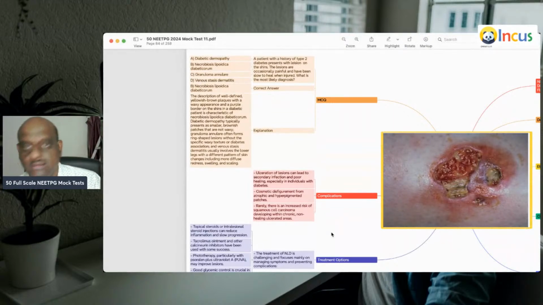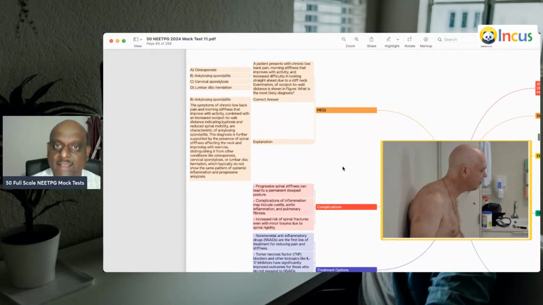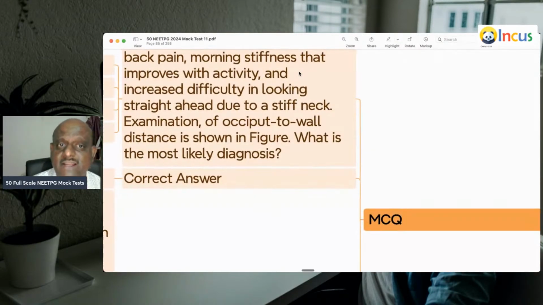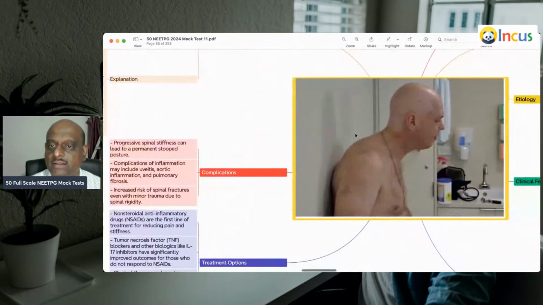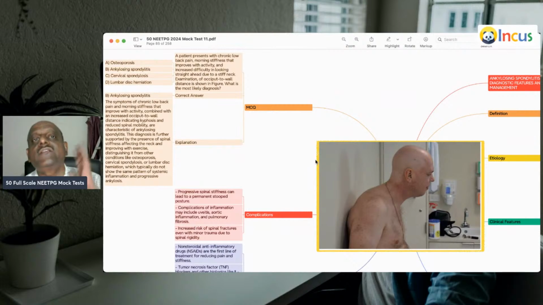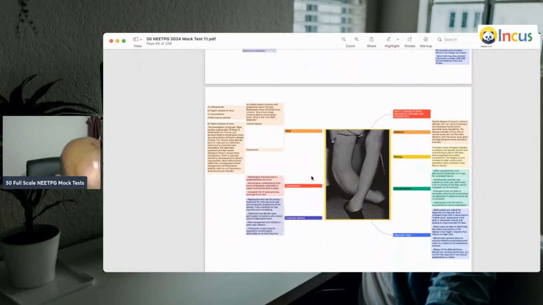No problem. So, doctor, a patient presents with low back pain and morning stiffness that improves with activity. This is called the occiput-to-wall distance, right? It is increased, which is very classical of ankylosing spondylitis, is what you need to remember, doctor.